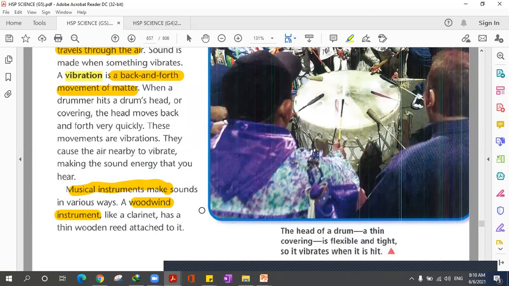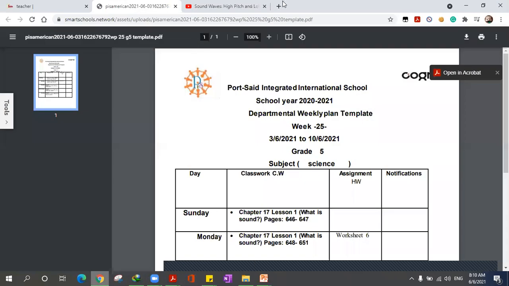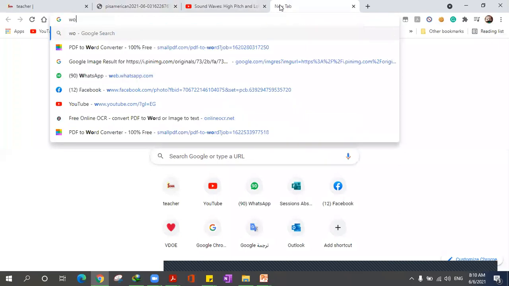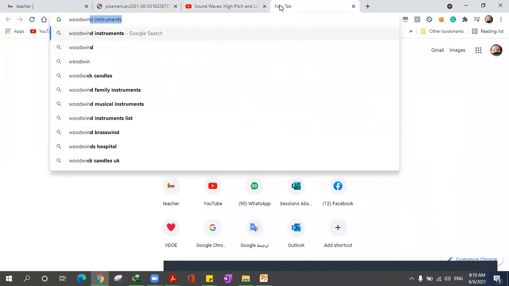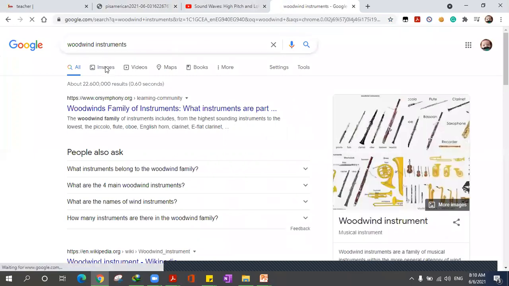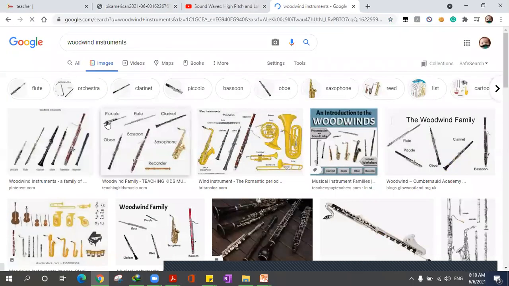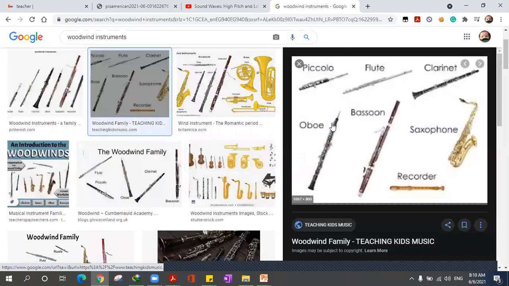Okay, those are the instruments that depend on air, like blowing air inside of them so they can make sound, like the flute. Yes, let me search for it so you can see how they look. I thought you knew them. So these are the woodwind instruments. This is how they look. Of course, we have different types.